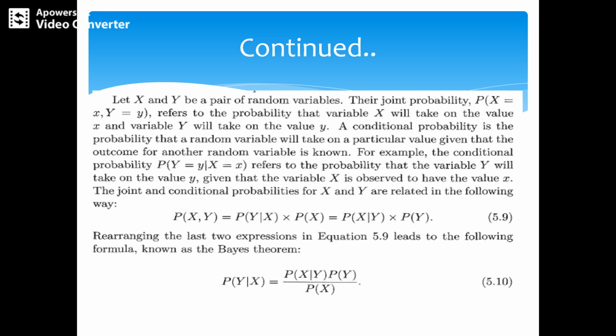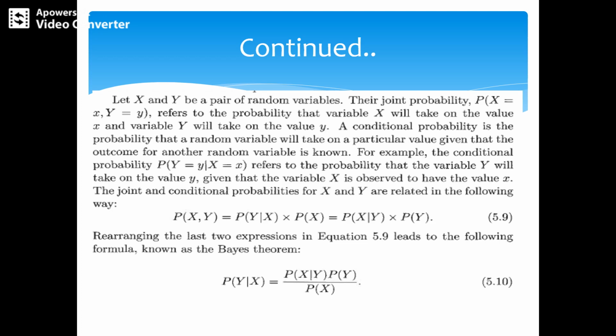The joint probability can be written in the following way: P of X, Y equal to P of Y given X into P of X, and also equal to P of X given Y into P of Y.